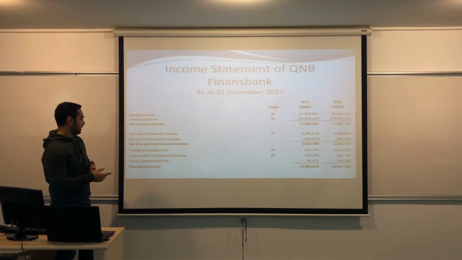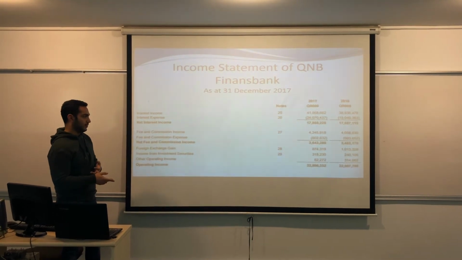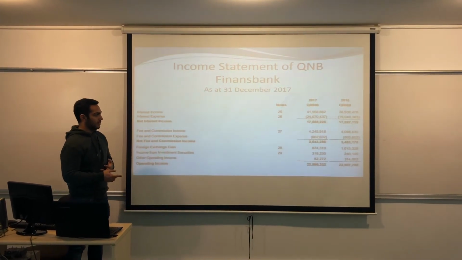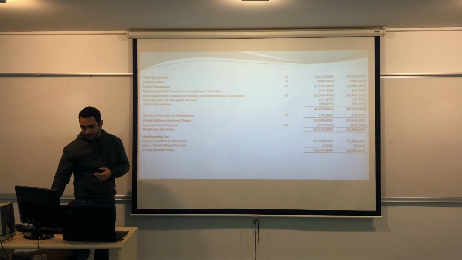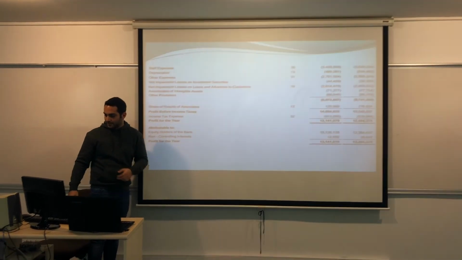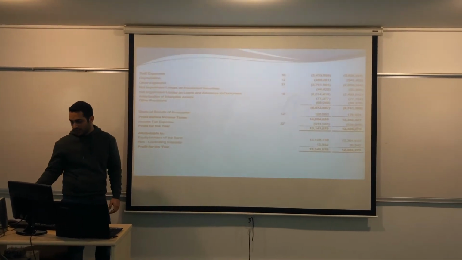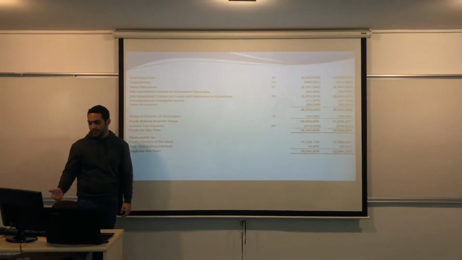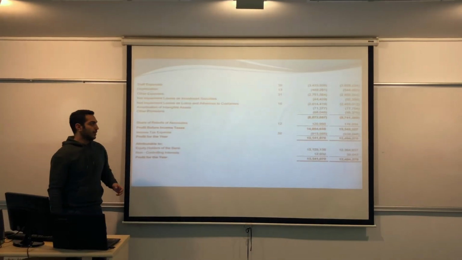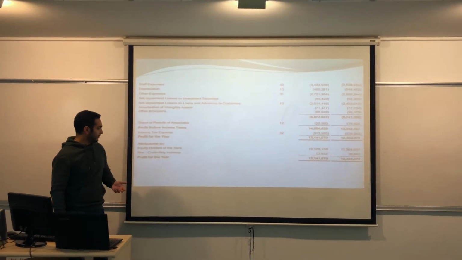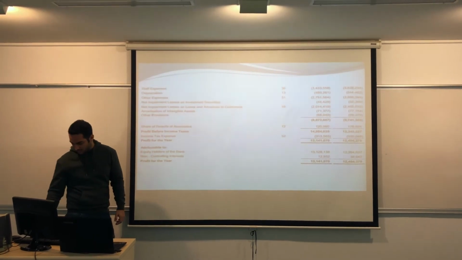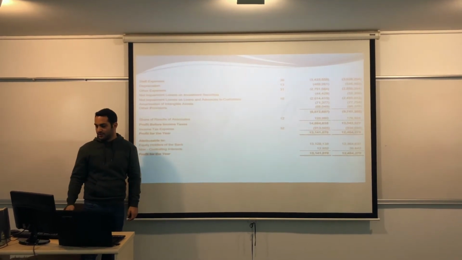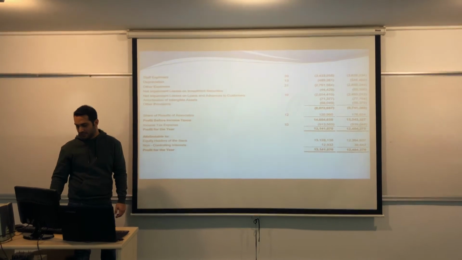But when we look at the total operating income change, there is nothing so significant. Their expenses decreased. However, after the merger, we expected them to decrease a little bit more than that. And their profit also didn't change so much.